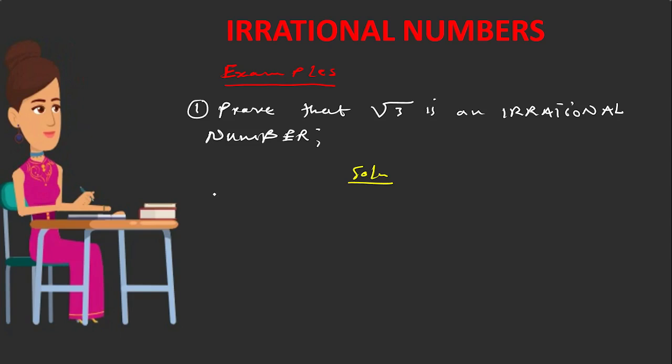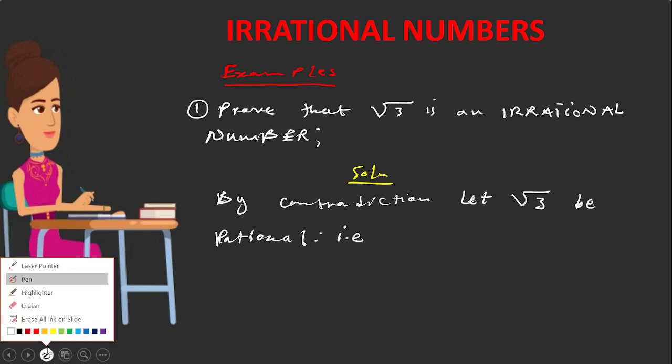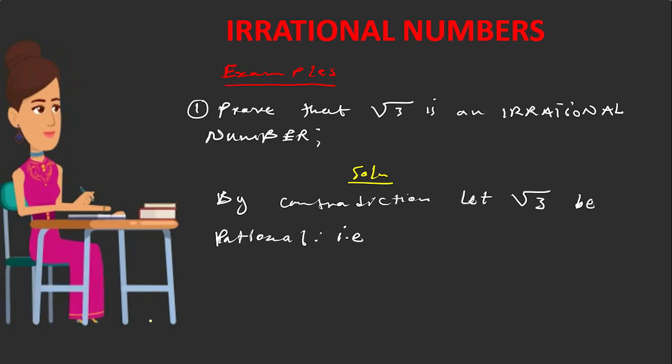So you're going to say by contradiction. That simply means that we are now contradicting this particular statement. By contradiction, let square root 3 be a rational number, such that you need to understand that a rational number is a number that can be expressed in the form of p over q.